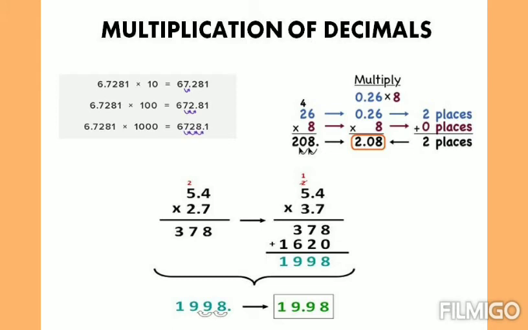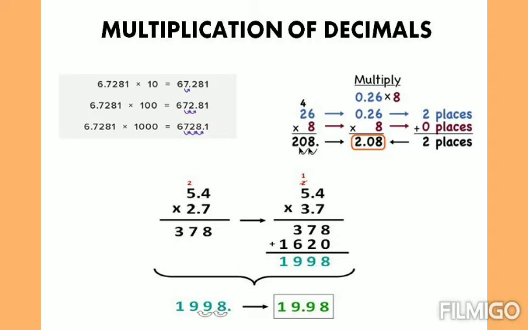At first, we are going to recall whatever we have learnt in the previous session. In the previous session, we have learnt about multiplication of decimals. In that, multiplication of decimal by 10, 100, 1000, and multiplication of decimal number by a whole number, and multiplication of decimal number by a decimal number. These are the concepts we have discussed in the previous session. Okay children, here I have given a few examples to remember those concepts. Please listen here carefully.